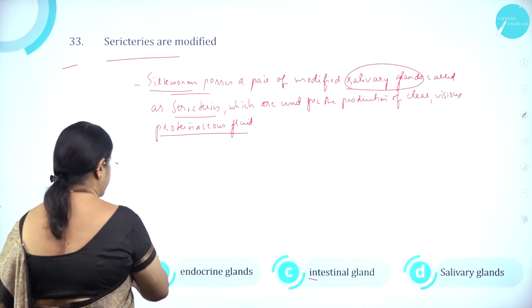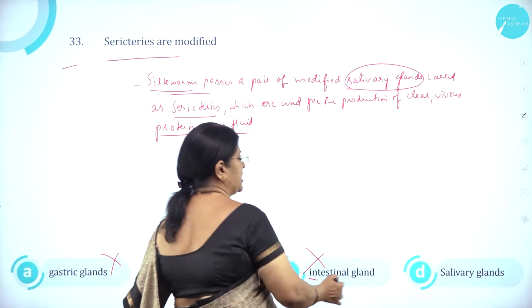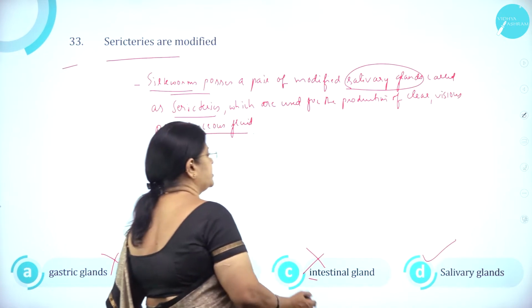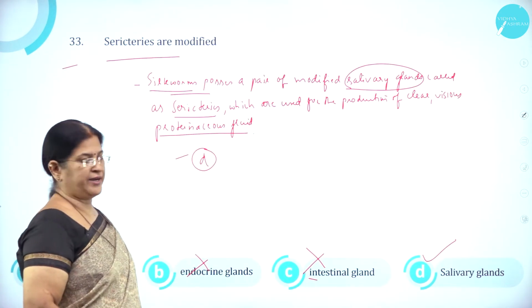So, option A, gastric glands is wrong. Option B, endocrine glands is wrong. Option C, intestinal gland is wrong. Option D, salivary glands is correct. So, option D, salivary gland.